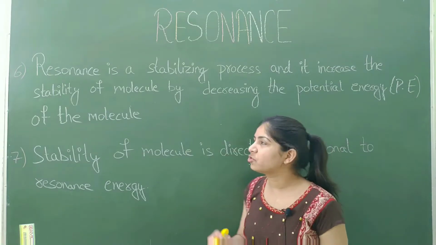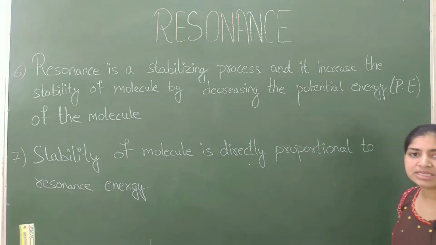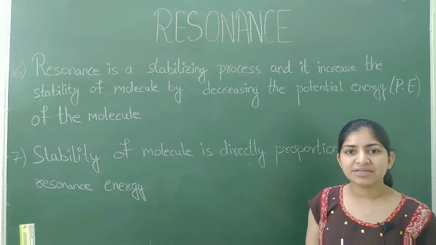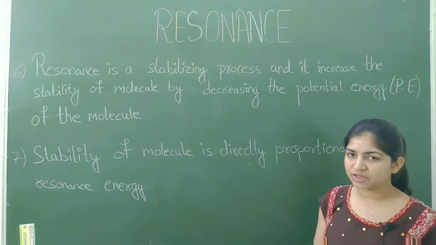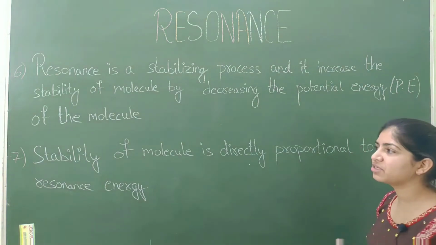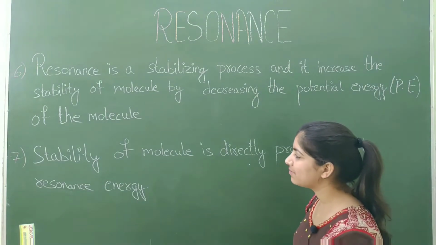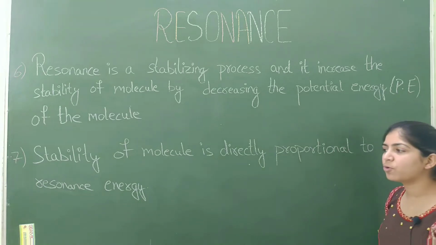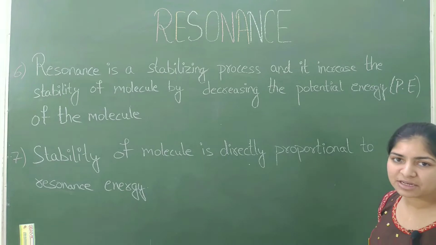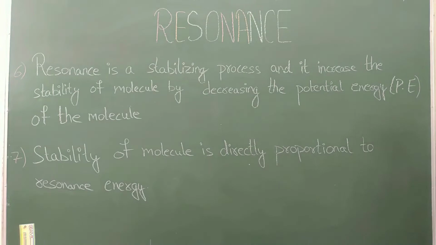Now the sixth point is resonance is a stabilizing process, and it increases the stability of the molecule if the potential energy of the molecule decreases. Okay, so by decreasing the potential energy of the molecule, stability increases. Now the seventh point is stability of a molecule is directly proportional to the resonance energy. So stability is directly proportional to resonance energy. Now you can take a screenshot.